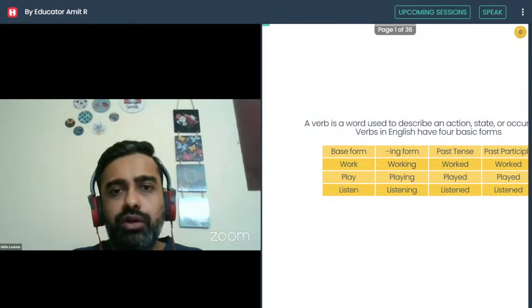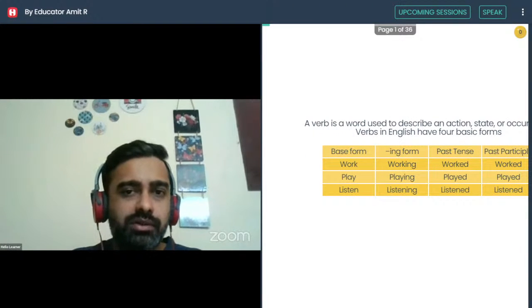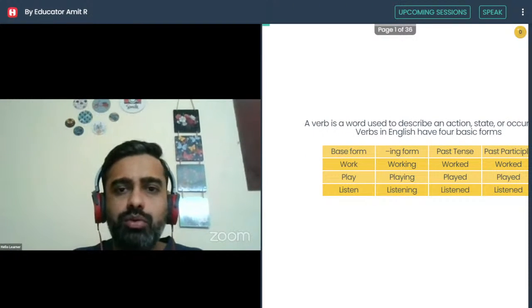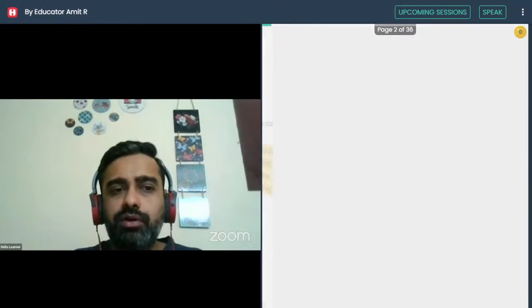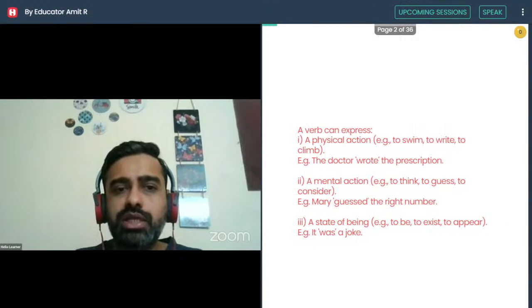Some of you just joined. We just started the lesson a while ago, and we are going to learn the regular and irregular verbs. I'll do a quick recap. So we all know that a verb is used to describe an action, state, or occurrence. Some examples given here, you can read it.